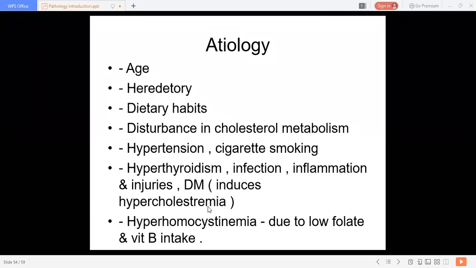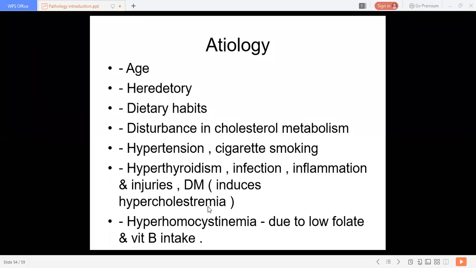HDL is helpful and LDL is harmful, because it stores the cholesterol in the peripheral tissues, which may prove harmful. But HDL mobilizes the cholesterol from the developing atheromas and carries it towards the liver for excretion through the bile.